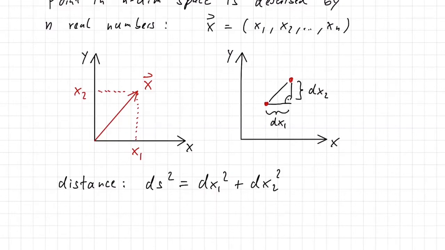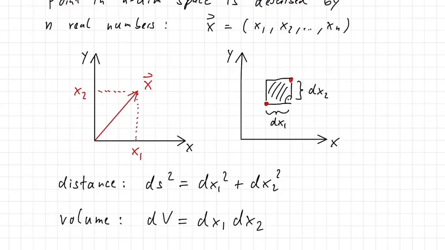What is also simple is, in this case, to calculate volumes. So if we're now not interested in the distance between these 2 points, but if we're actually interested in the volume or area in 2D that is spanned by these 2 distances, dx1 and dx2, again, because we have orthogonal directions here, we simply have the volume of a rectangle. So we also know how to calculate the volume, and it simply is dv equals dx1 times dx2.